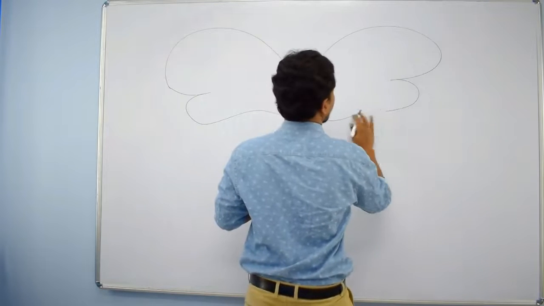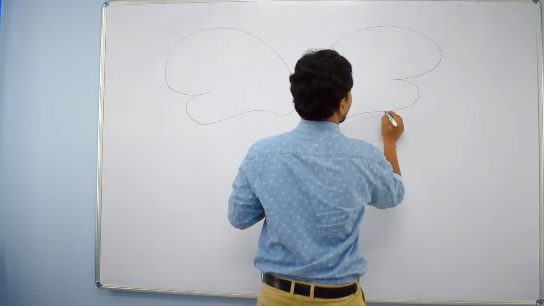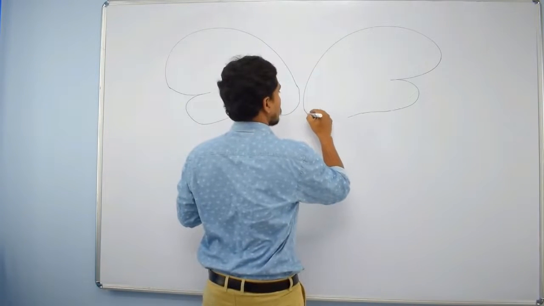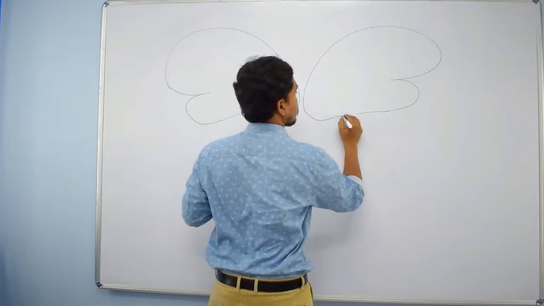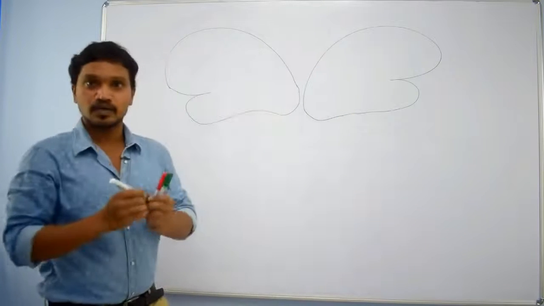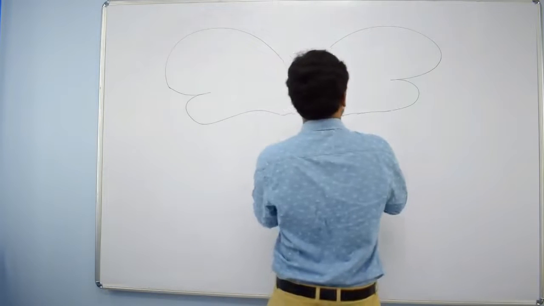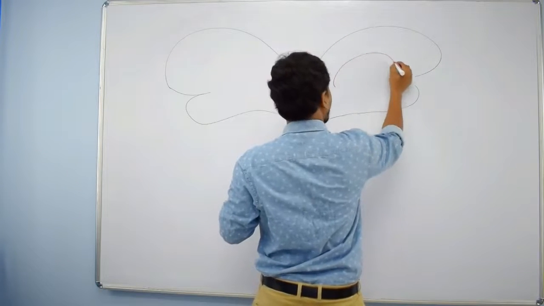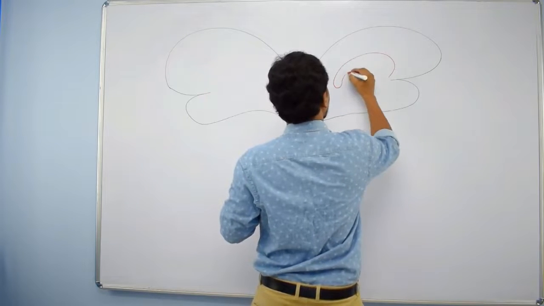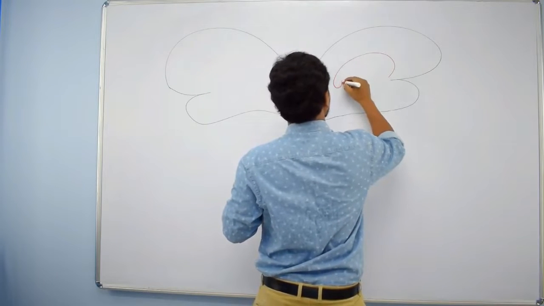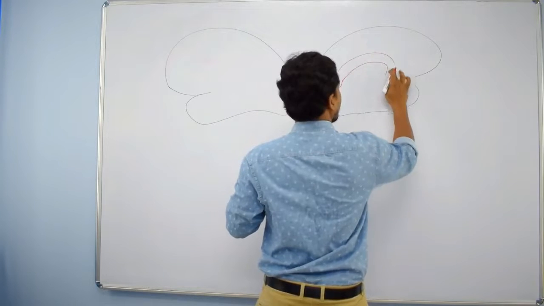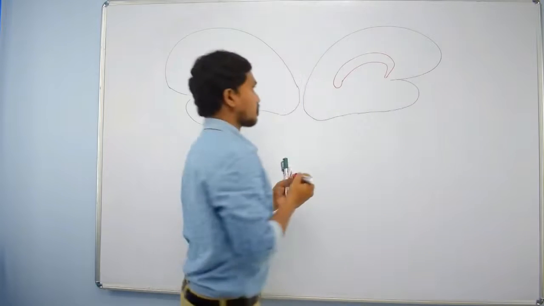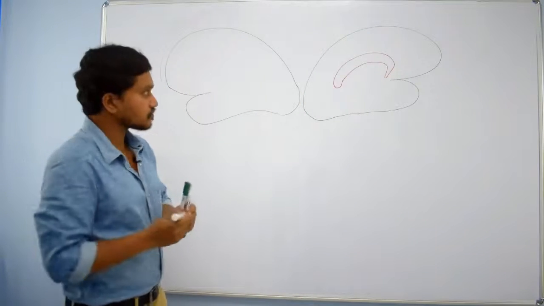Of course, when you are drawing medial surface, you already know you have to show the corpus callosum. You know the different parts of the corpus callosum. Anyway, we will discuss in detail in the white matter. So this is corpus callosum, right?